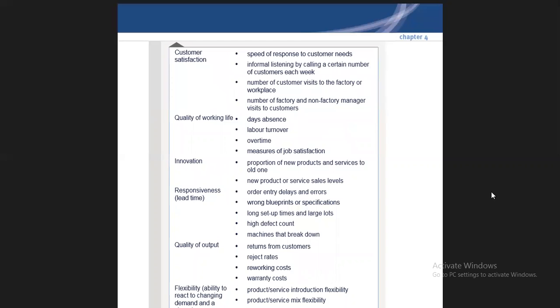Okay. Now the next non-financial parameter is customer satisfaction. How satisfied is your customer? Because that matters a lot. If the customer is satisfied, then customer loyalty builds up, and that loyalty will ultimately lead to the brand of the product, because it will become word of mouth, and the name is memorized by that person, and then ultimately it will turn into a brand.